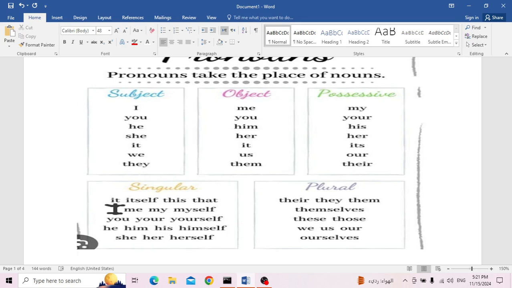We have to keep in mind that pronouns are a big family of subject pronouns, object pronouns, possessive pronouns, and a lot of other pronouns like demonstrative adjectives and demonstrative pronouns. You have to keep in mind that pronouns can be singular or plural. When I talk about one, like I, he, she, it, me, him, her, his, its, whatever, all of these are singular pronouns. What about you? It depends on whom I am talking about.